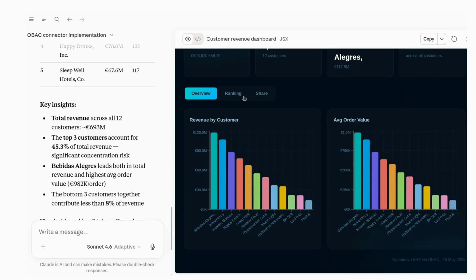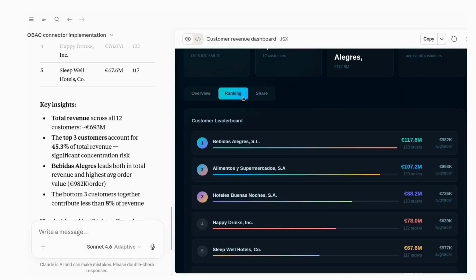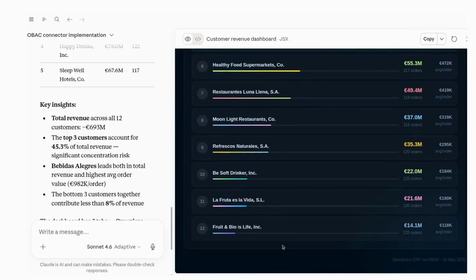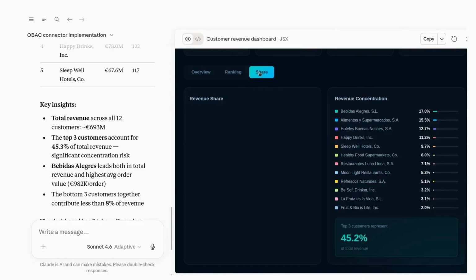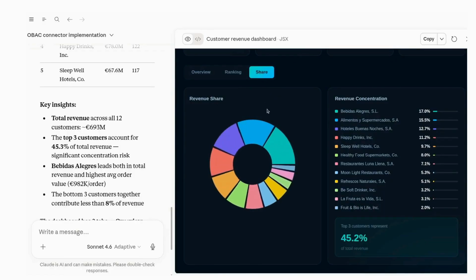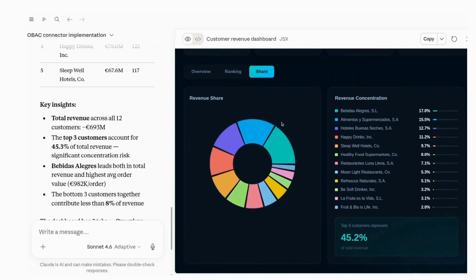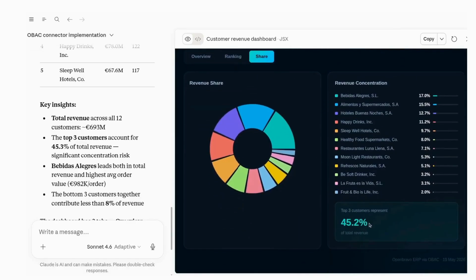But here's the insight: Claude surfaces automatically the top 3 customers and also gives a revenue share donut chart. The top 3 customers account for 42.2% of all the revenue, nearly half between just the 3 names.